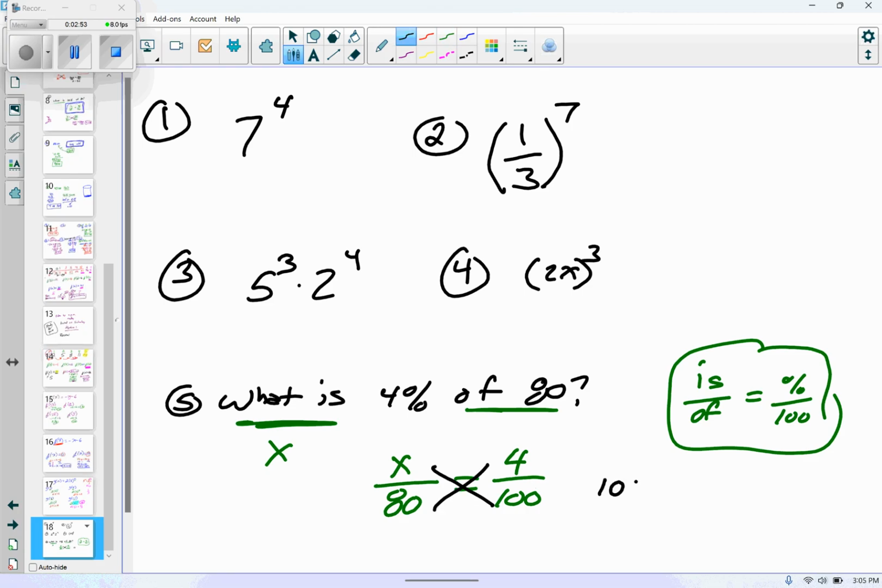So I get 100x equals 32 or 320. Divide each side by 100. And when we have the bucket of calculators back, you go 320 divided by 100, and you wind up with 3.2. 3.2 is 4% of 80.